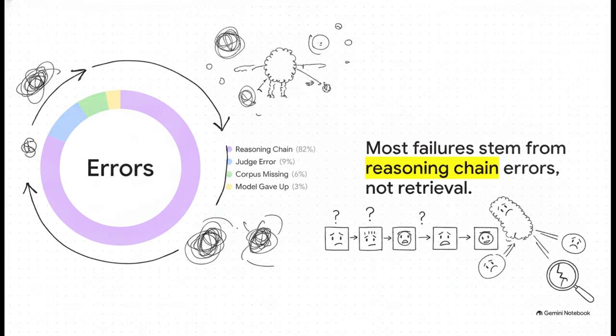But we also need to look at when things go wrong, because analyzing these failures reveals something fascinating about where the frontier of AI research is heading next. In older RAG systems, failures mostly happen because the system simply couldn't find the documents. But looking at the breakdown of failures on datasets like Musique, 82% of errors are now reasoning chain errors.